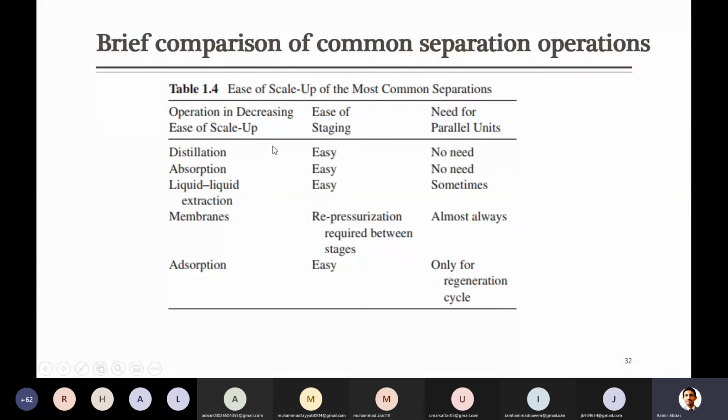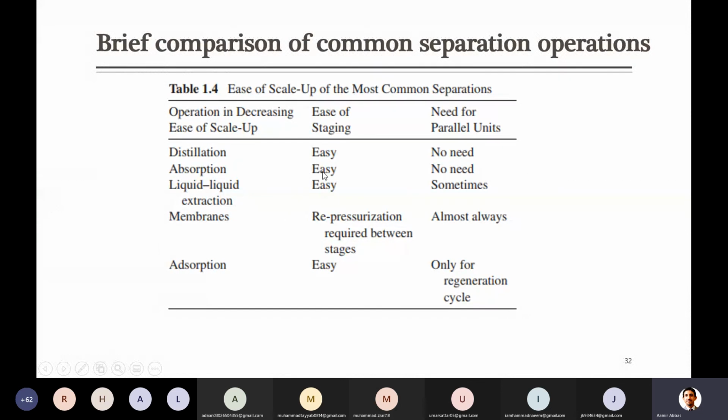Briefly, if we look at these techniques for the ease of scale-up of the most common separation techniques: for distillation columns, ease of staging, you can apply a number of stages or a number of parallel units. Most of the time they are not needed, because a distillation column can be installed in a large size.